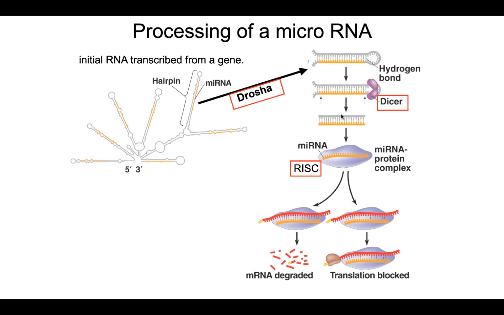One of those strands is called the passenger strand. That is not the microRNA. And one of them is called the guide strand. That is the microRNA. So there is this protein complex called RISC. It recognizes double-stranded RNA and binds to it, degrades the passenger strand, leaving behind the microRNA. And now, within the cytoplasm of the cell, wherever this complex encounters a messenger RNA that is reverse complementary to this guide strand, they'll bind and either degrade that messenger RNA or block translation.